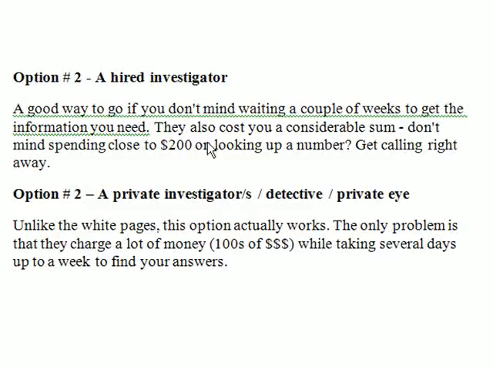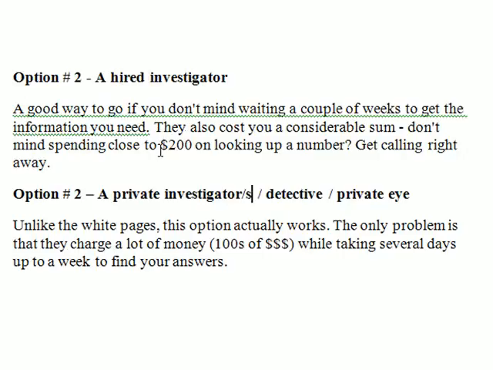Quickly going to show you the rest of the writing. This is the promise. This is going to be the last video, right? So basically, option number 2, hired investigator. You can say private investigator, private detective, private eye. You can write singular versus plural, right?